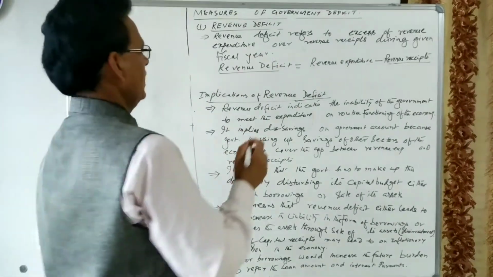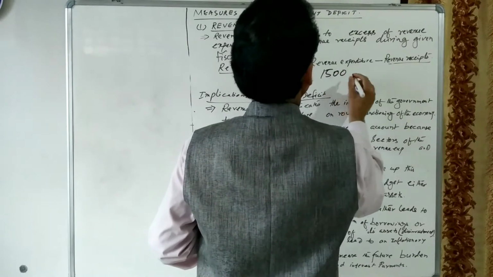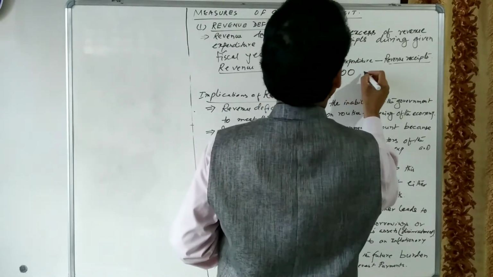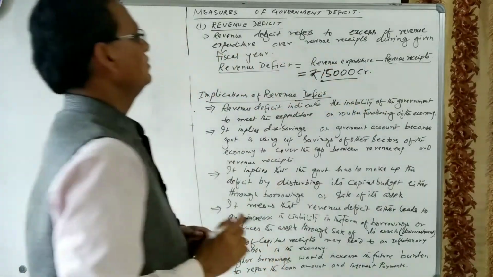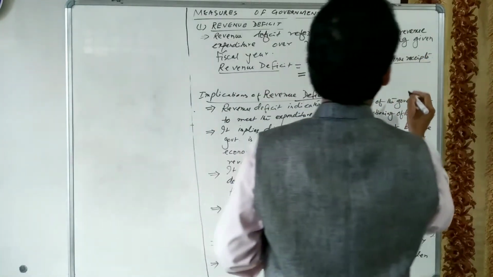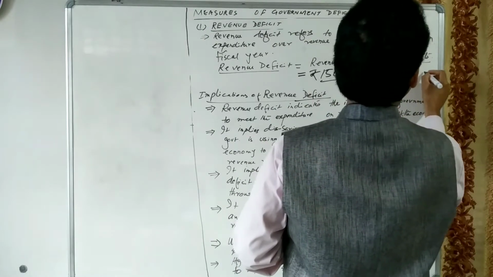Take the example. If the revenue expenditure of the government is 15,000 crores, and suppose the revenue receipt is only 12,000 crores.